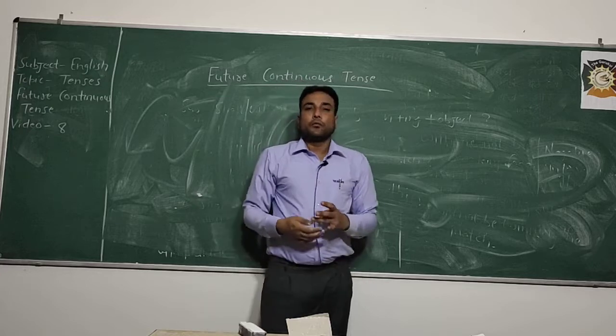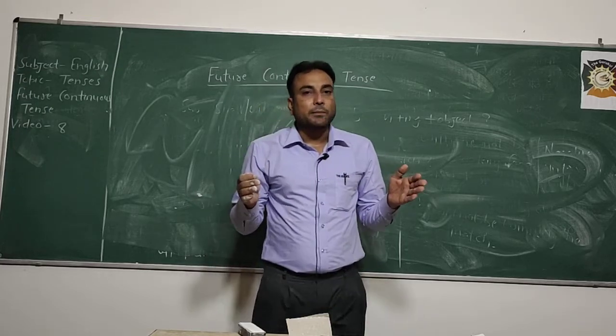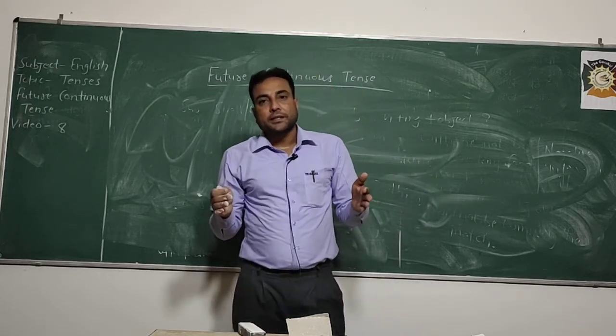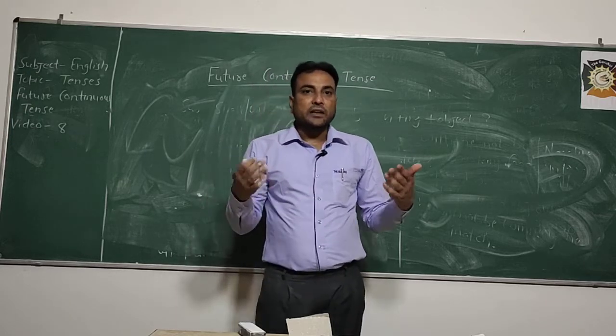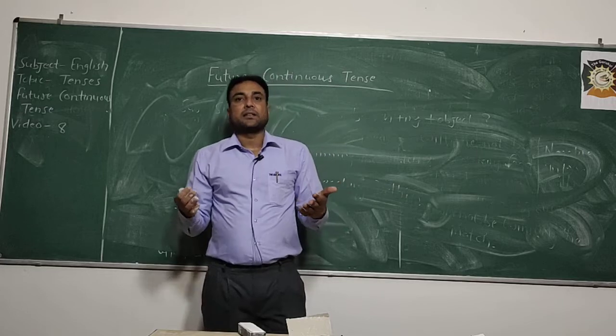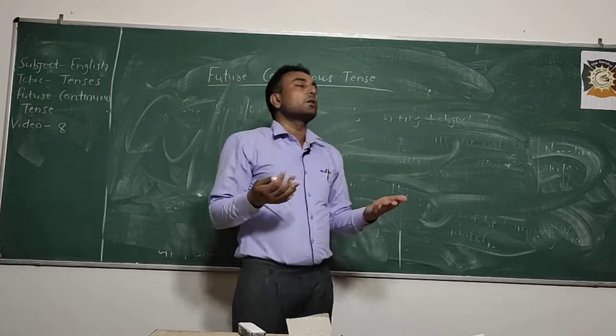First of all, we will use this tense to express an action which will occur in the normal course in future.